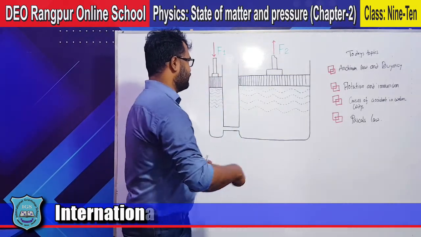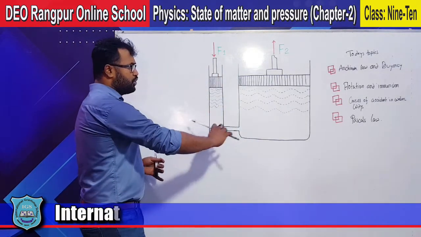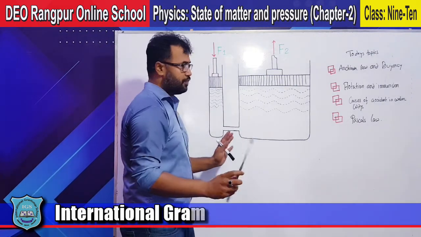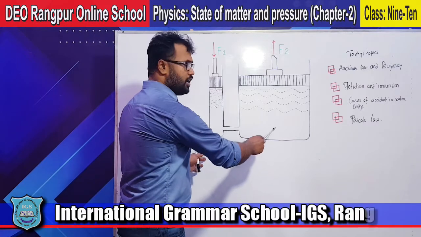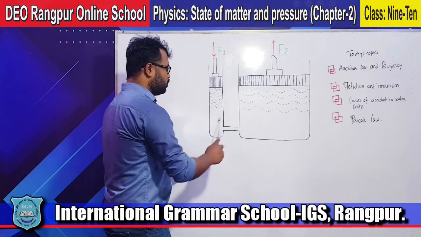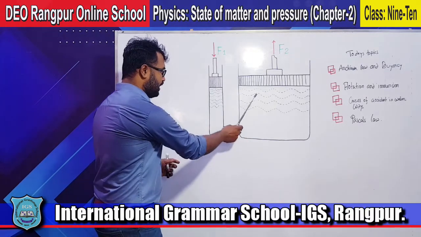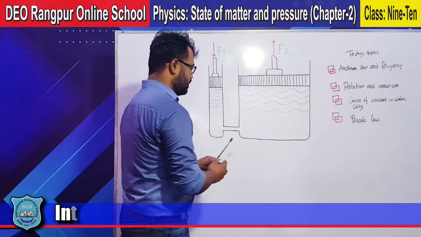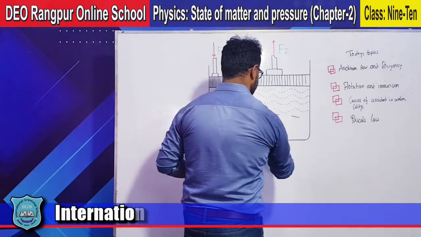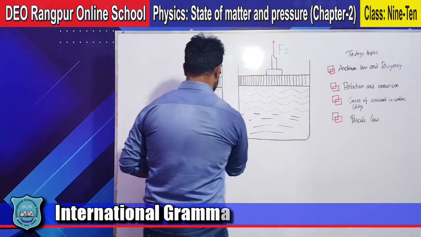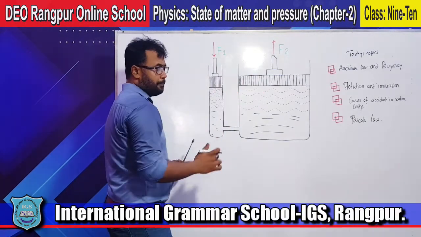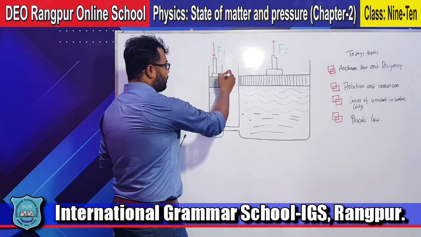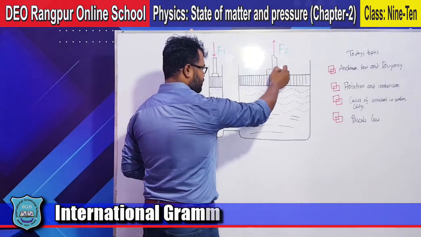Suppose, look at the figure. Here are two different containers, a cylinder and another cylinder, and they are connected. It is filled with water. Here is a piston, and another piston.